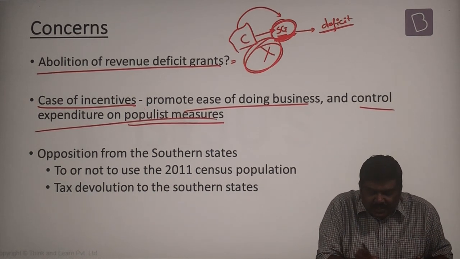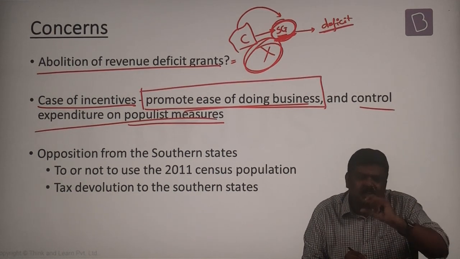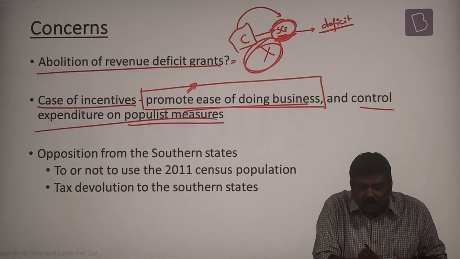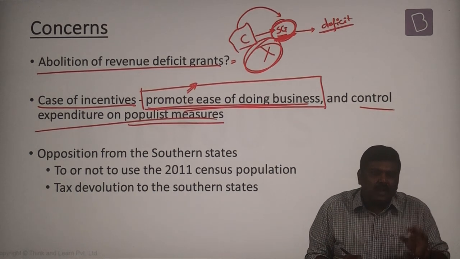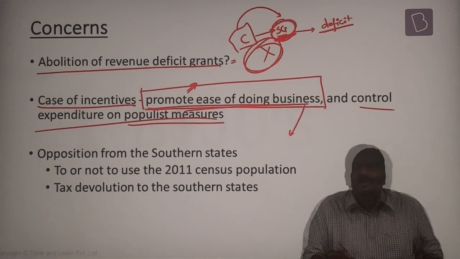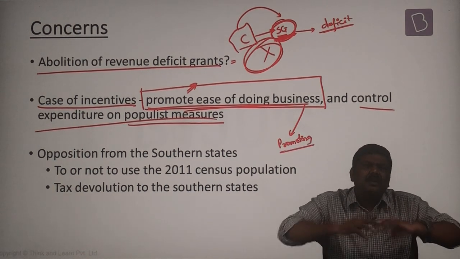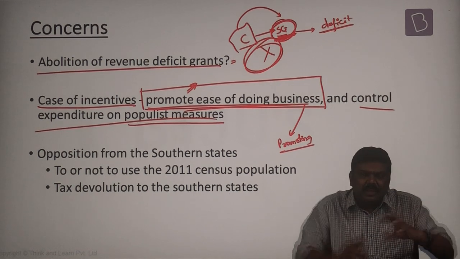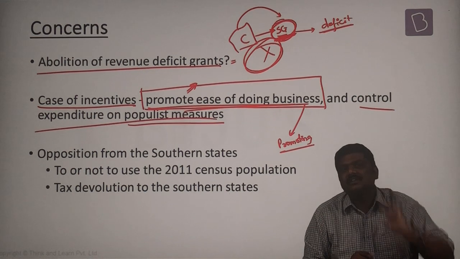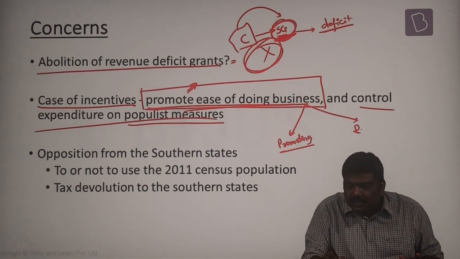Another issue which has been discussed is that the term of reference asks the Finance Commission, can we give incentives based on which state is promoting more ease of doing business? Now, you can look at the concept of ease of doing business in two ways. One, you can simply say you are promoting functioning of a business by liberalizing the system. That is, you are making it very easy to conduct a business. That is the idea of promoting ease of doing business.